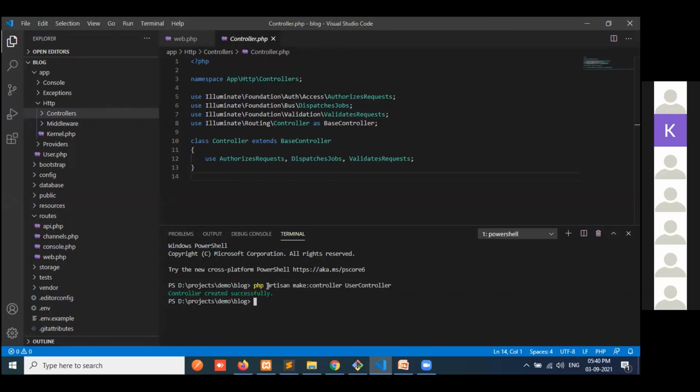So this is the easier way to create all the things. Like we need to create a controller, a database, files, all the things we can create, and also the data, and it will save our time.